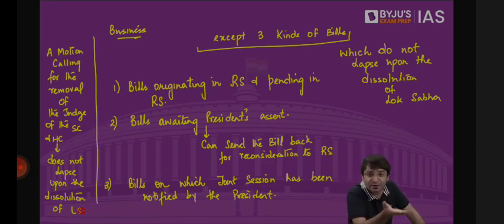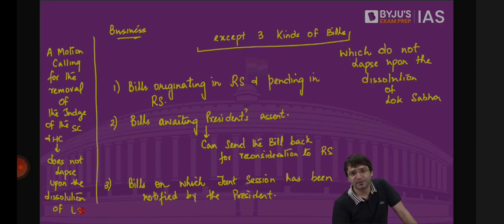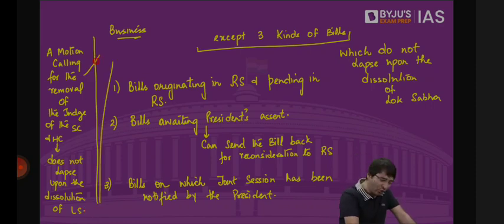Once this motion has been accepted, even if Lok Sabha is dissolved, nothing will happen to this motion because it will survive. Once the new Lok Sabha is convened, they will have to look at this motion. That means you don't have to introduce this motion again. It is already there. You just have to pick it up. So apart from these 3 bills and apart from a motion calling for the removal of the judges of the Supreme Court or High Court, everything else lapses upon the dissolution of Lok Sabha. Any questions? Let me know.